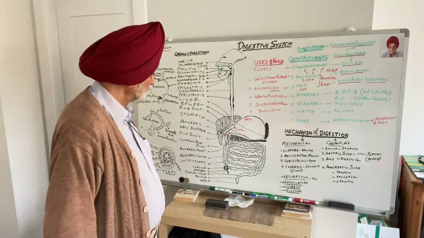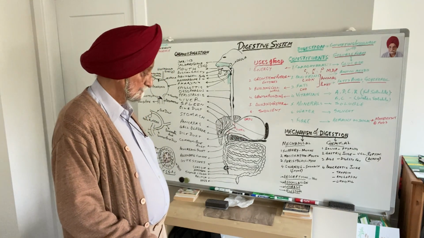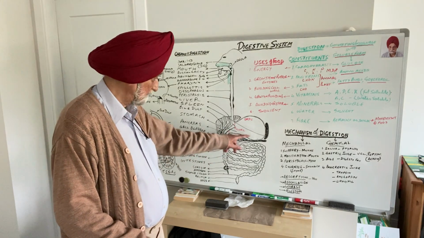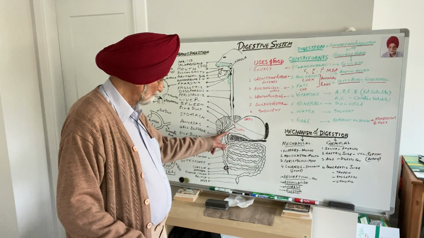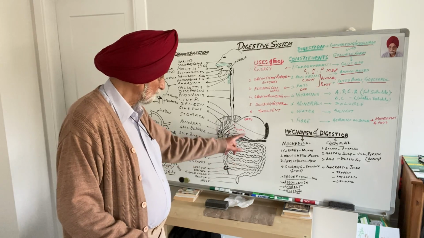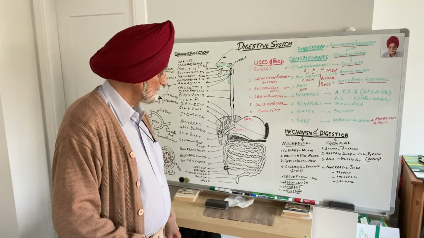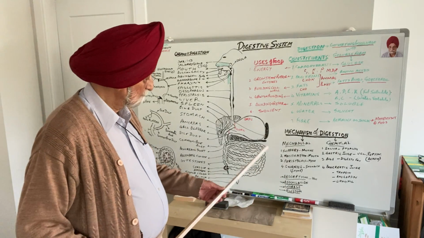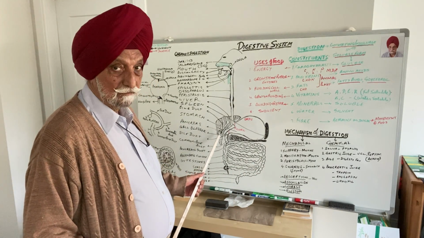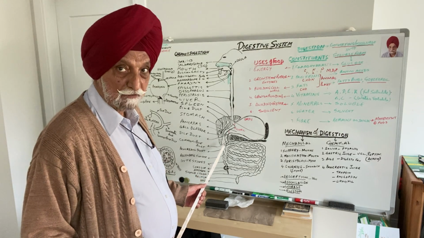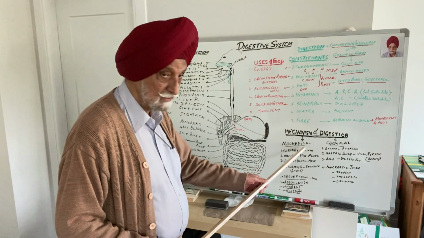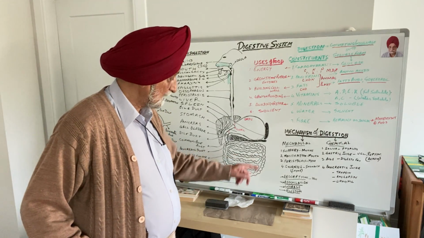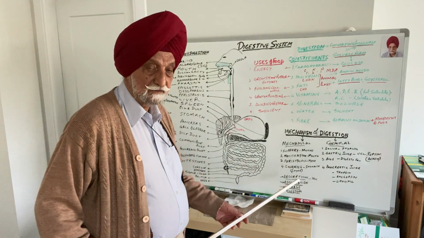Now, when the food comes in the stomach, in the stomach also peristalsis takes place, and it pushes the food through this valve into the duodenum and so on. The food, as it comes into the stomach, also breaks up into smaller particles. I mean, mechanical digestion takes place in the stomach also. And that is done by churning.